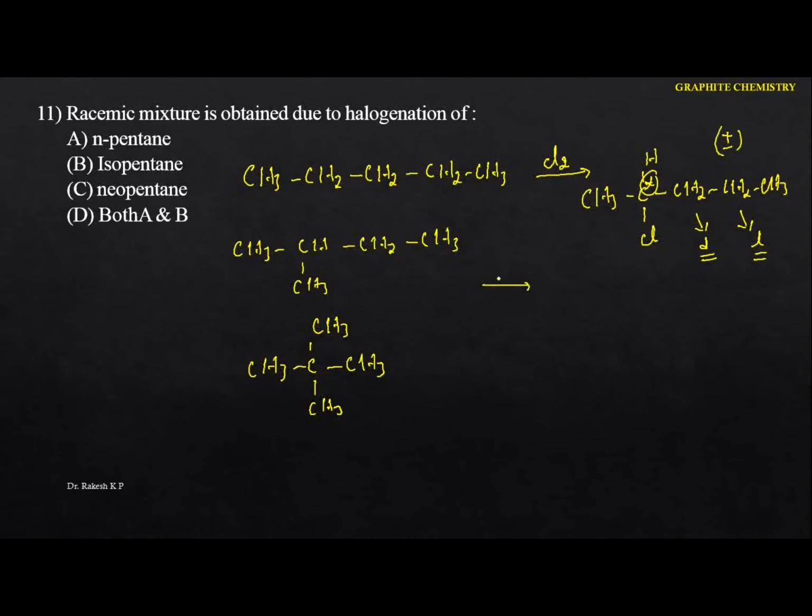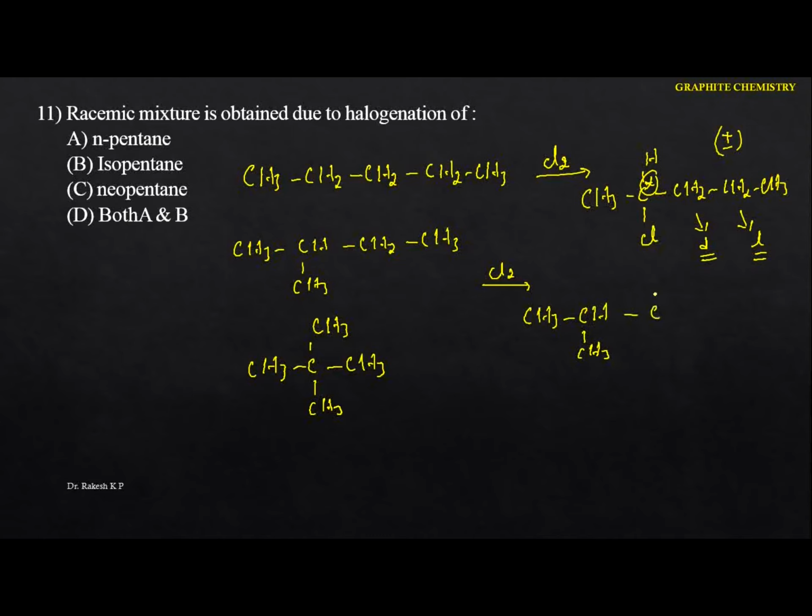But see the next one here, especially the second one, if I replace in the first carbon, we can't identify the chiral carbon. If I replace in the second carbon also, we can't identify the chiral carbon. Suppose if I replace in the third carbon, we can identify the chiral carbon. Let me write the particular product here. That is CH3CH, that is a CH3.